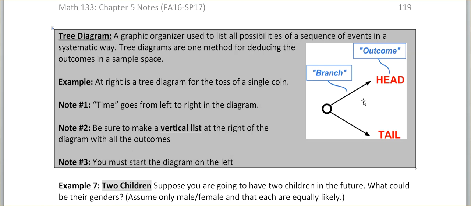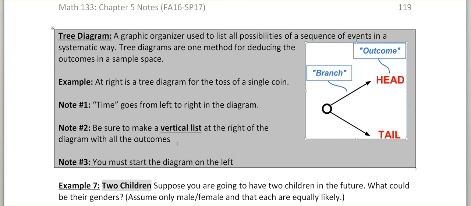All right, so I have a very simple example right over here on the right, where we have the head and we have the tail. The circle on the left represents the beginning of time. And then you have the arrows going out towards head and tail. Those are called branches. And then the outcomes are listed over on the right, and you have to make sure that it's vertically listed.